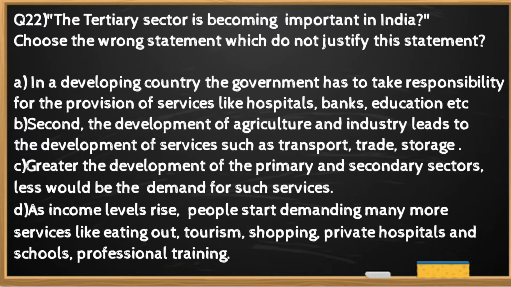Question number 22. The tertiary sector is becoming important in India. Choose the wrong statement which do not justify this statement. The wrong statement is option C. Greater the development of the primary and secondary sectors, less would be the demand for such services.